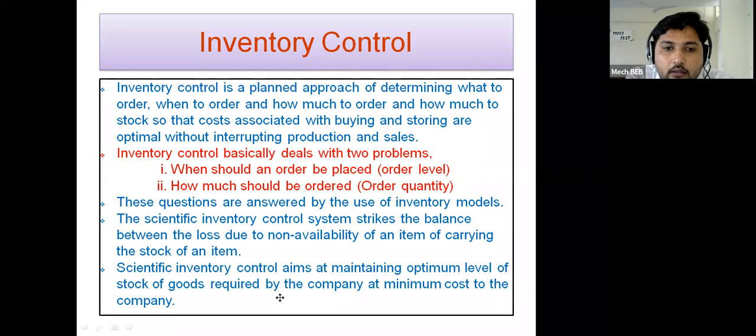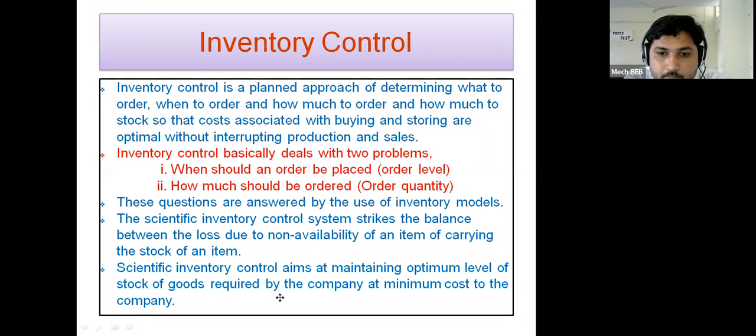Next point, these questions are answered by the use of inventory models.